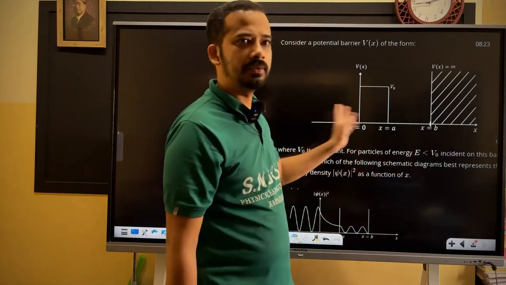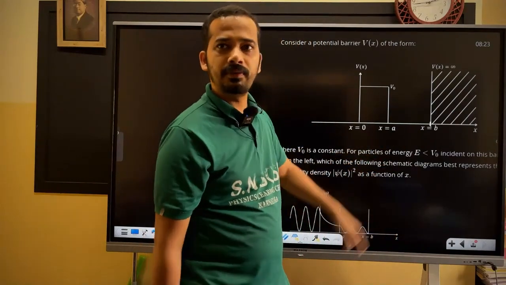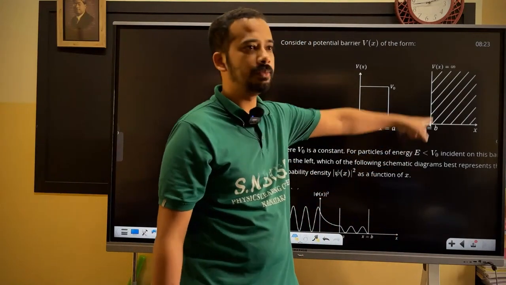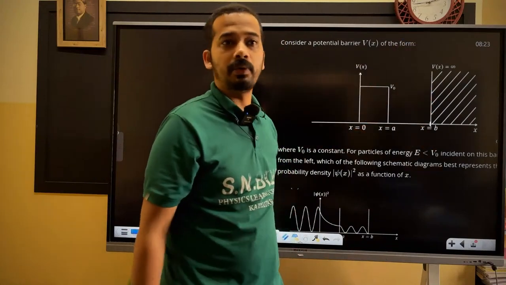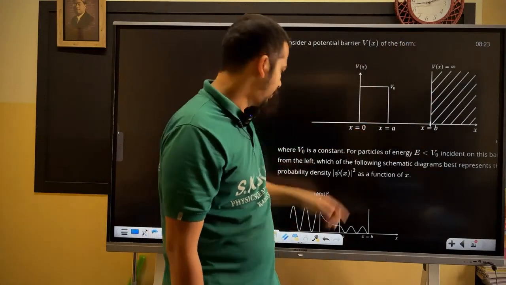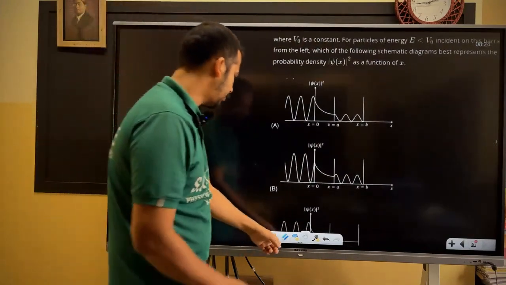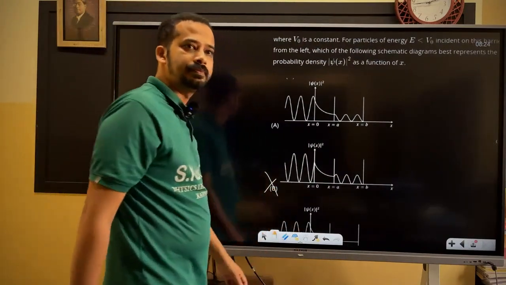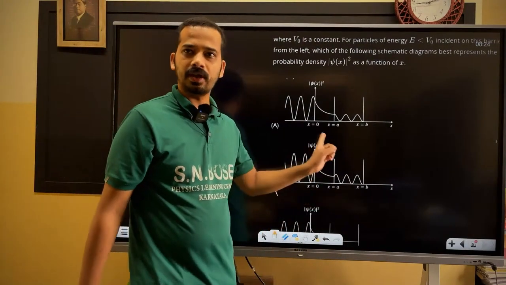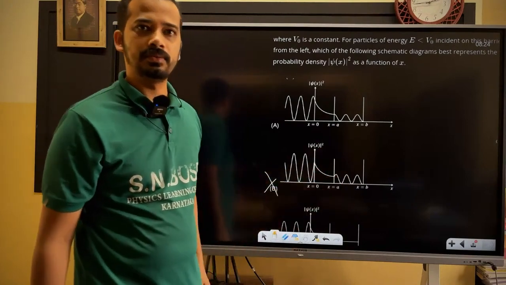The wave function should always be continuous, am I right? The wave function will have a sharp edge at x equal to b because that is the point where potential is touching infinity. Everywhere else, it should not have any sharp edge. It has a sharp edge here, so I will remove this one. At x equal to 0, it has a sharp edge. I'll remove this one. Why?